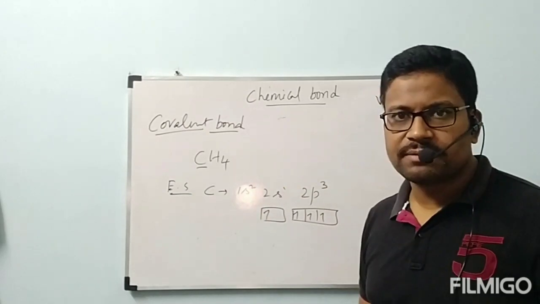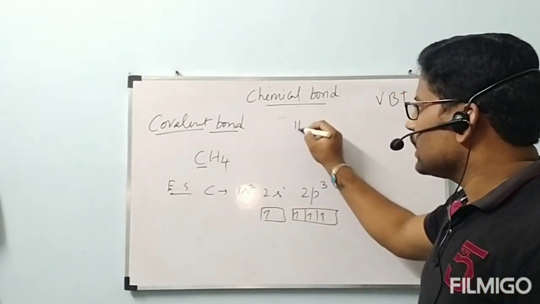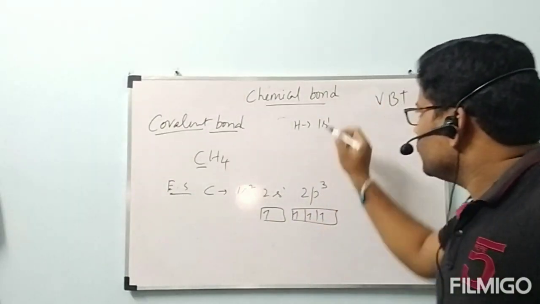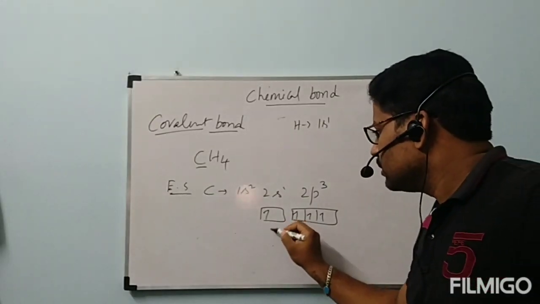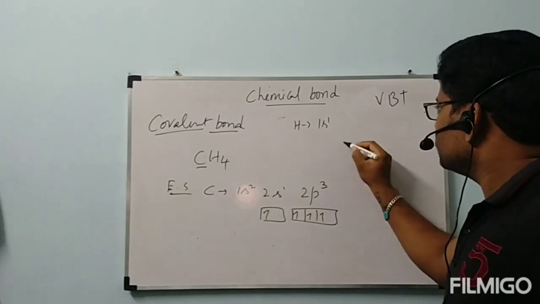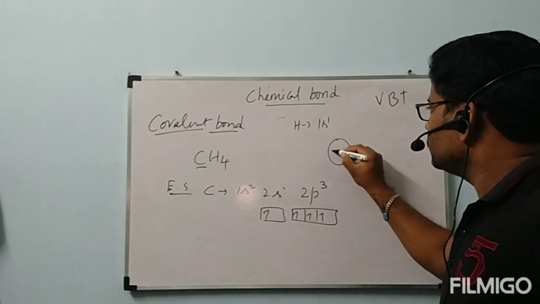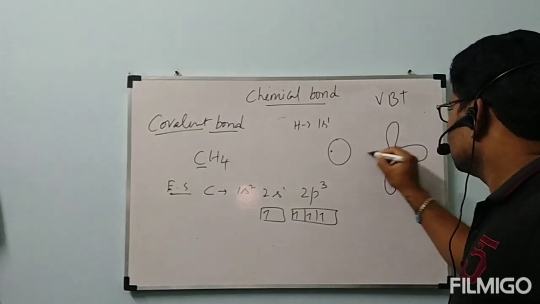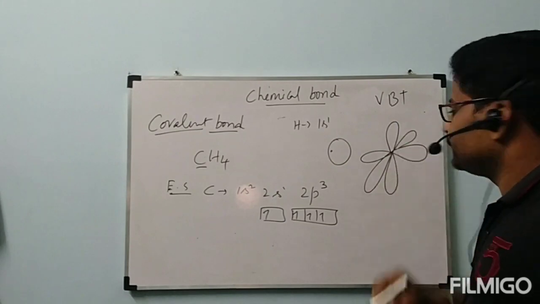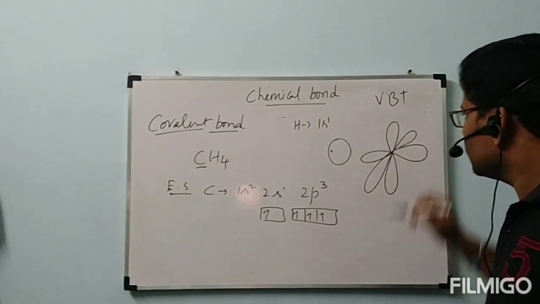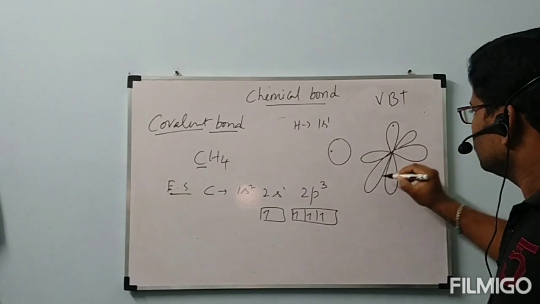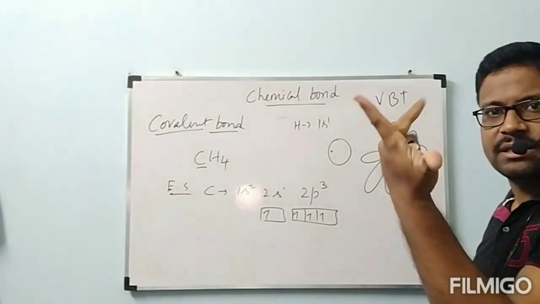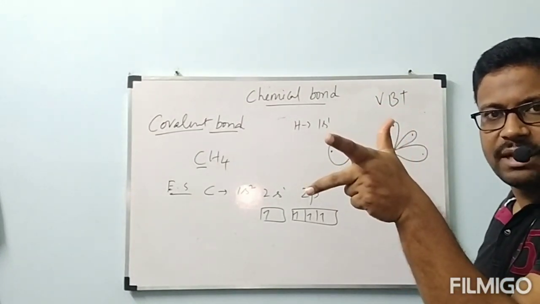Okay, this is about electronic configuration of carbon. Now what about hydrogen atoms? Hydrogen atoms 4 we have. Electronic configuration of hydrogen is 1s1. By using that 1s1 orbital, suppose let us consider this carbon. This is s orbital of carbon. These are p orbitals of carbon. P orbitals of carbon contain 1 electron each, like this perpendicular to each other. 3 p orbitals.